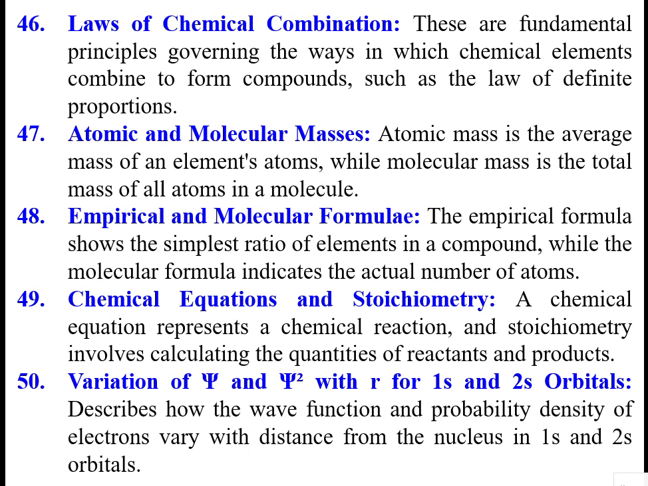Similarly, A plus B gives some product D. 1 mole of A with 1 mole of B gives one product, and 1 mole of A with 2 moles of B gives another product. That is the law of multiple proportions. So we know the atom and molecule. The mass of an atom is the average weight of the atom, while the mass of a molecule is the sum of the weights of all atoms in it.